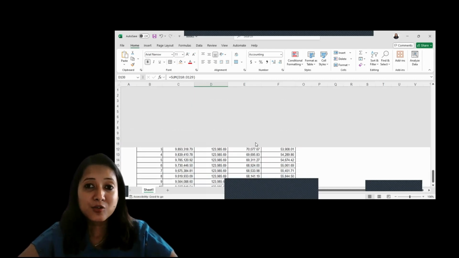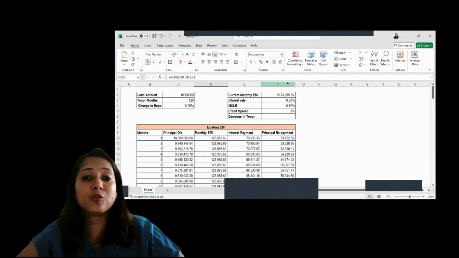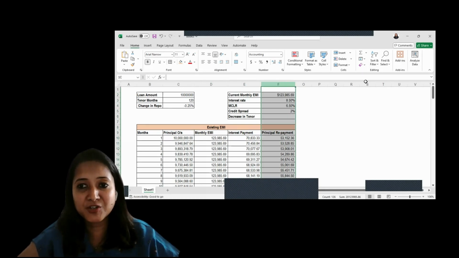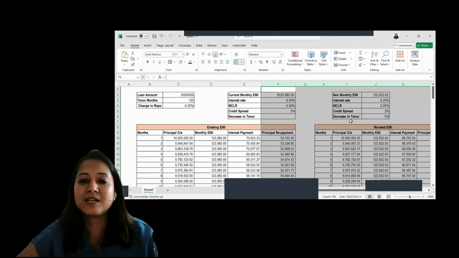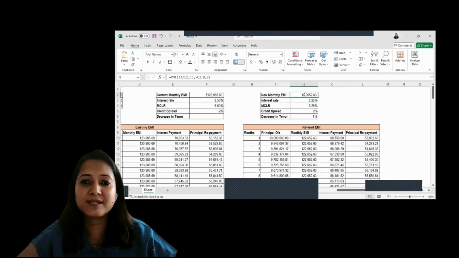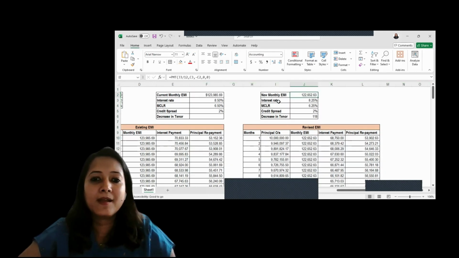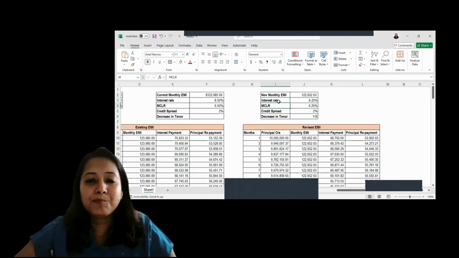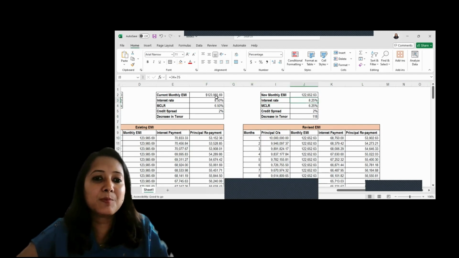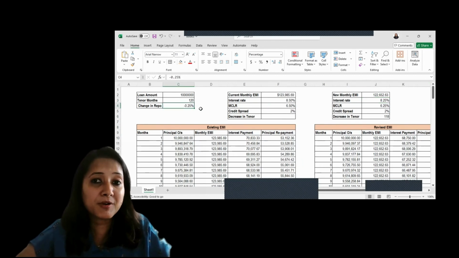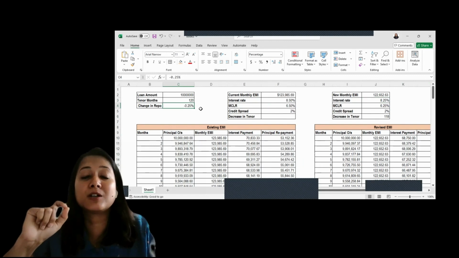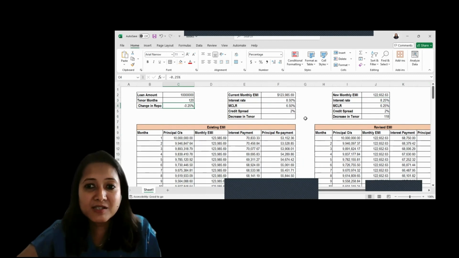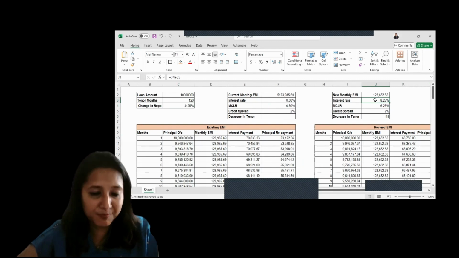Now, as the topic is the repo rate, I want to go deeper into the repo rate explanation. I have done the calculation here. If you see, the interest rate is reduced to 8.25%. And how was that reduced? Because the repo rate was reduced by 25 basis points. That is why now our interest rate is 8.25%.